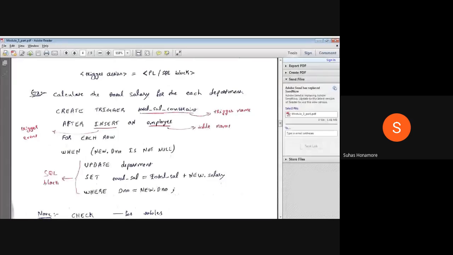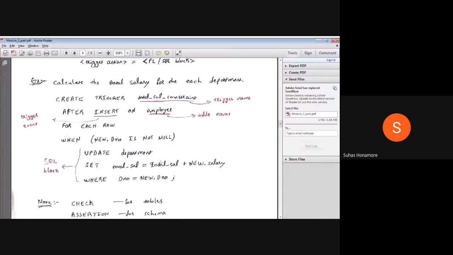So this is what triggers are: the first, assertion, had no operation part. Now the operation part is: if some constraint is violated or something happens, here we are checking the condition, that the department number is not null. If it is not null, what do you have to do? That is the action part. Whatever we are writing as the trigger action, you can modify like this. So these two are assertion and trigger.